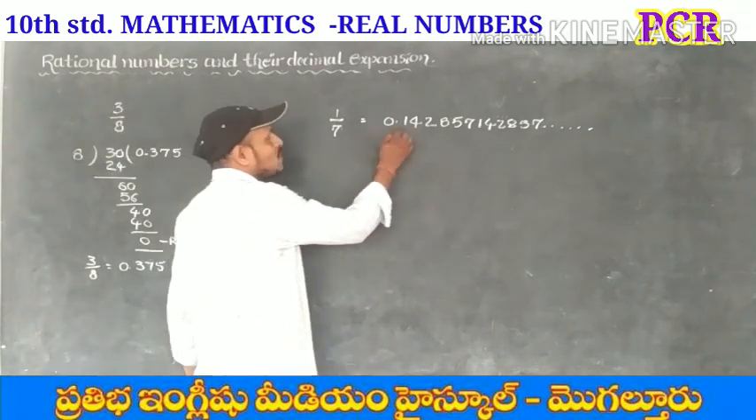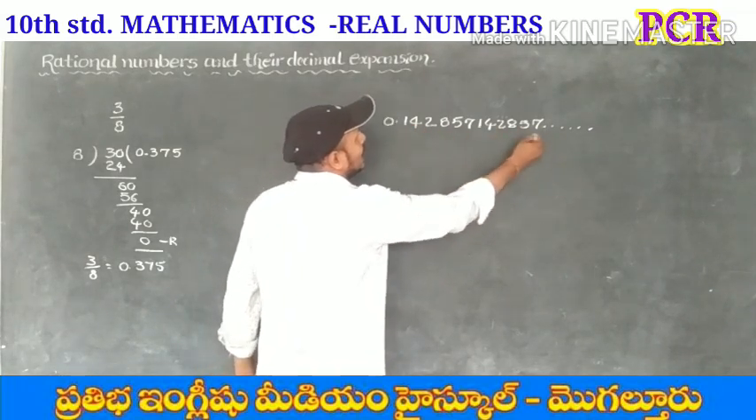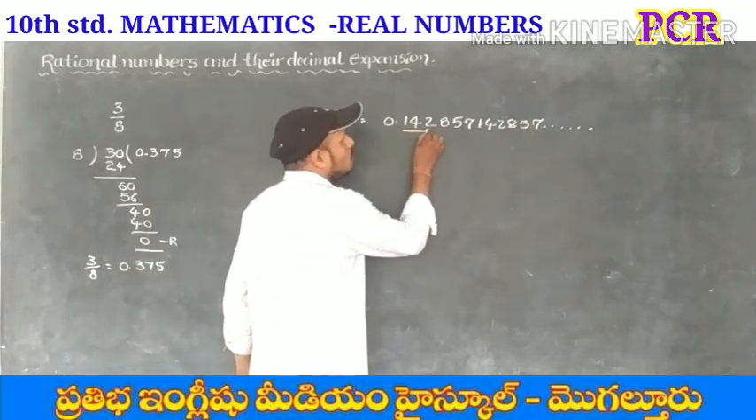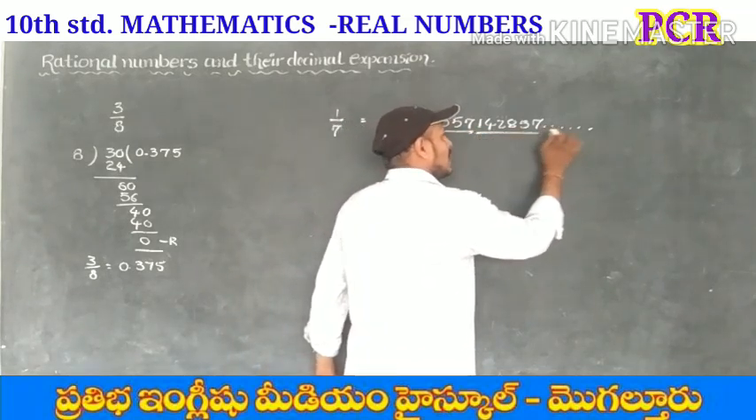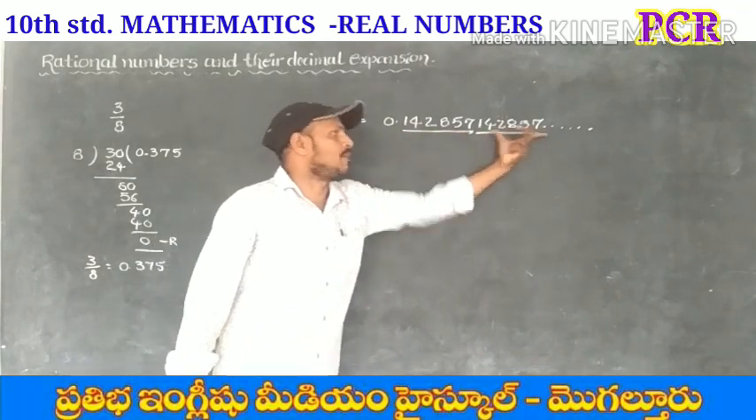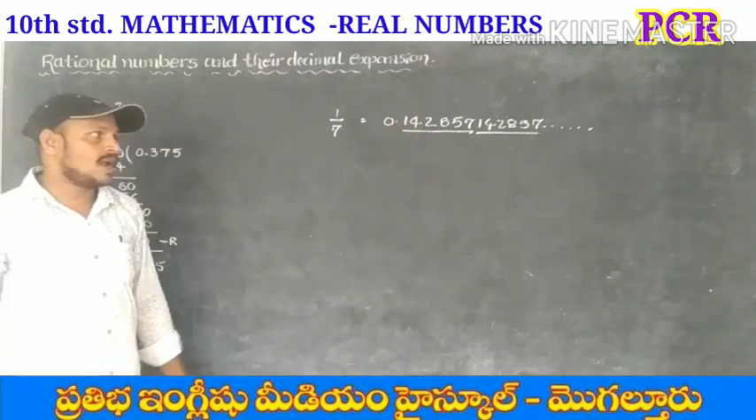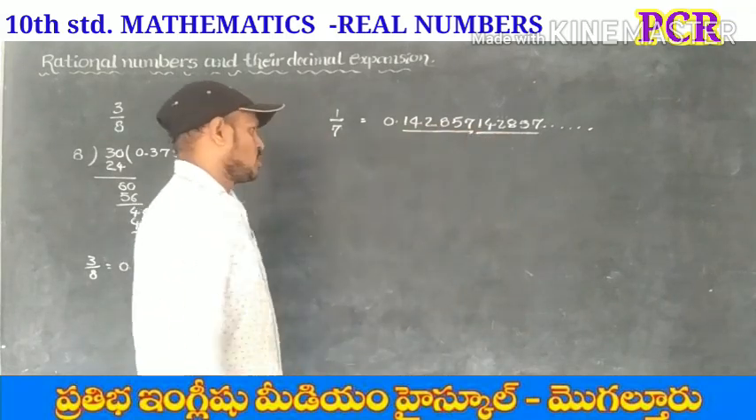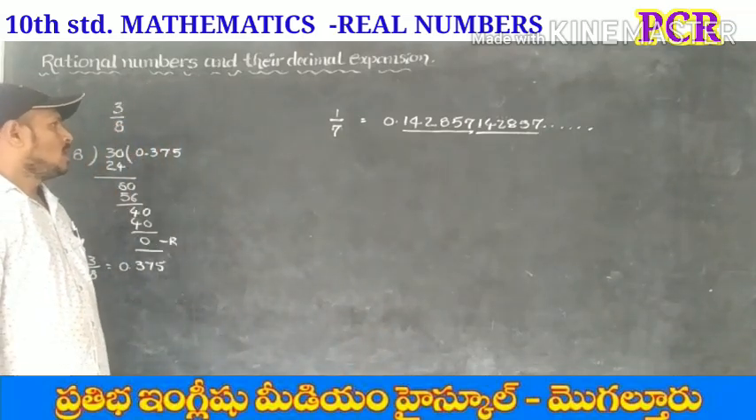So this decimal form is called non-terminating. And observe this: 142857, again 142857, again 142857. Here these 6 digits are repeating. So that's why this decimal expansion is called non-terminating repeating expansion, or recurrent.